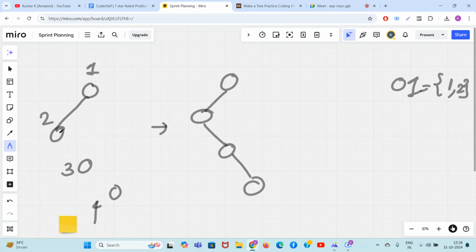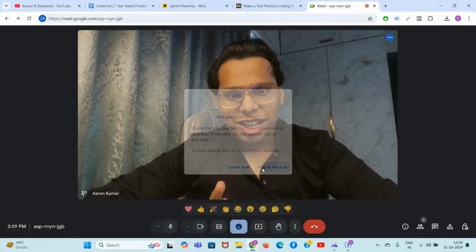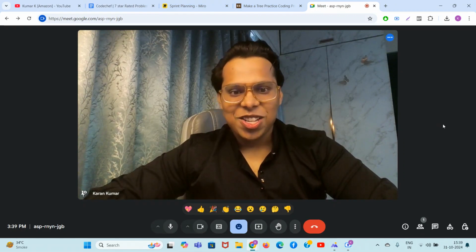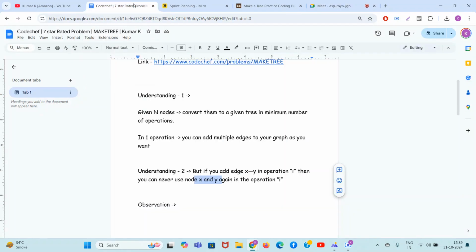So I cannot say that I am adding the edge 2 to 3. This is not allowed. Why? Because it is written: if in an operation you add some edge from x to y, then you cannot use x and y again. So x and y cannot be used again. This becomes very interesting now.